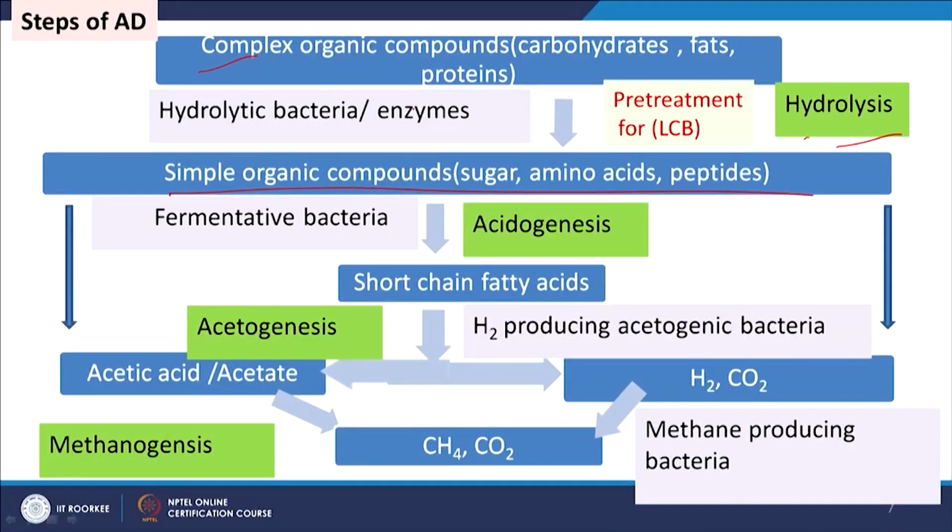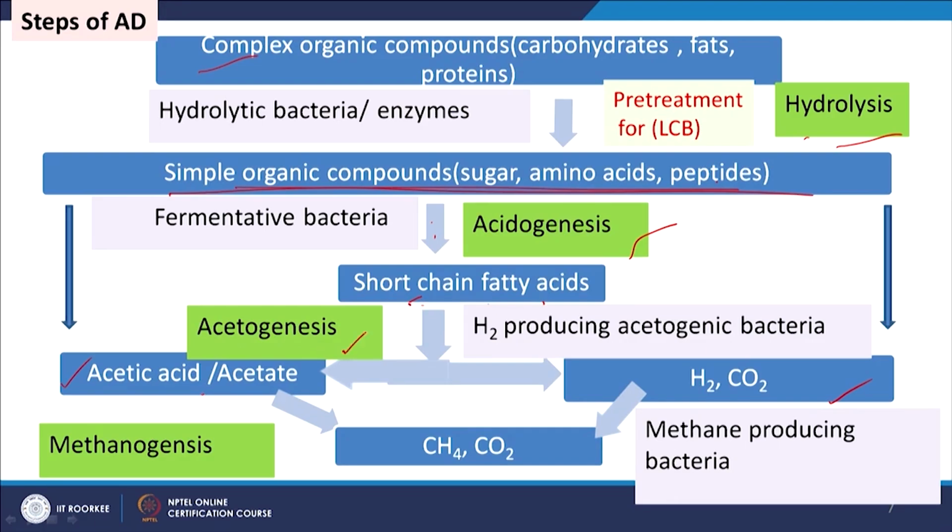So far we have hydrolysis, and then there will be some fermentation also, and then these sugars can be converted to short chain fatty acids through the acidogenesis route, and some microbes are available to convert it to hydrogen, some microbes also convert it to acetic acid, and these are acidogenesis microorganisms. So, this simple sugar will be converted to short chain fatty acids, then short chain fatty acids will be converted to acetic acid